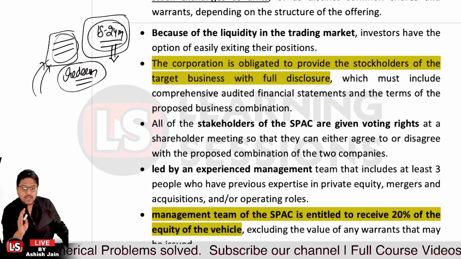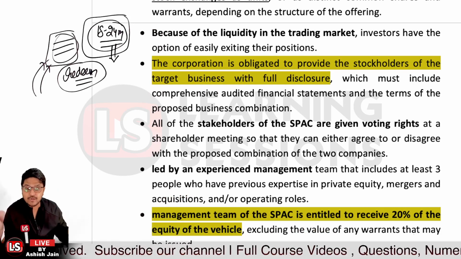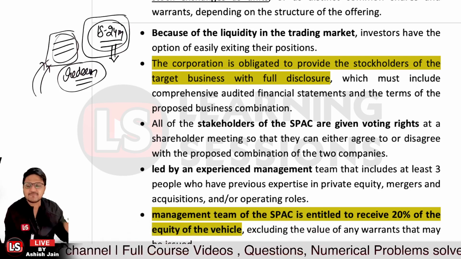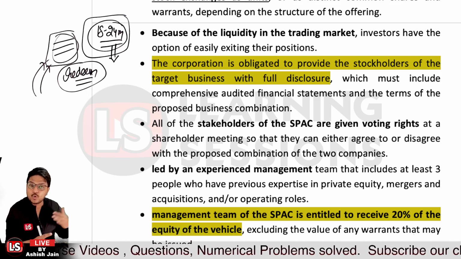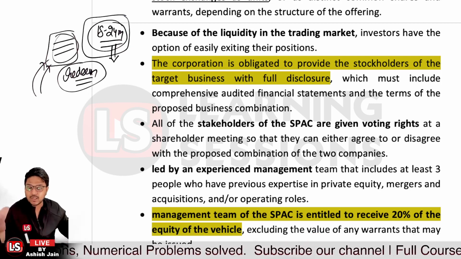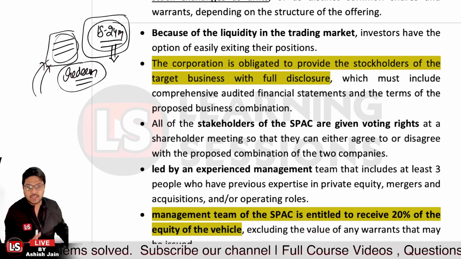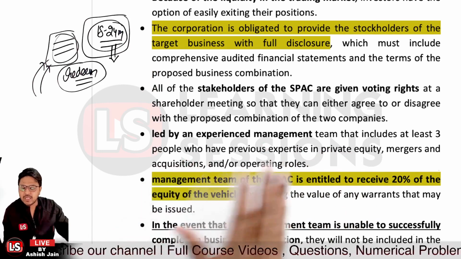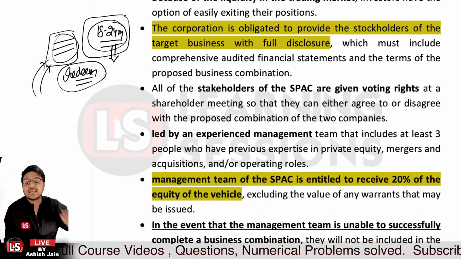And further, a SPAC is actually led by experienced management, which must include at least three people who have expertise in private equity, expertise in mergers and acquisitions, and who have played operating roles in different companies. The management team of the SPAC is entitled to receive something. This is actually related to sponsors, who will receive 20% of the equity in the combined vehicle, and that's related to common shares only. Other than this 20%, it may be the case that the people also have warrants, so that they can buy another set of shares, right?